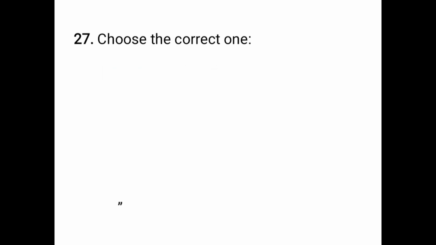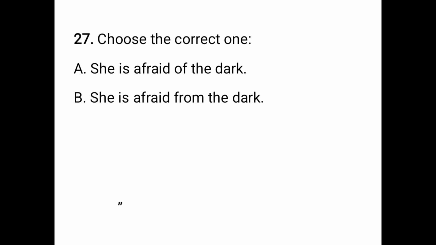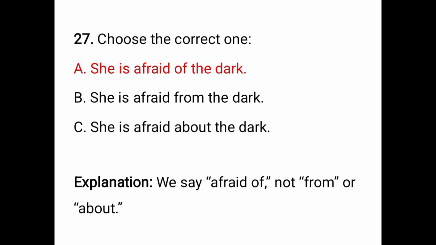Choose the correct one. She is afraid of the dark. She is afraid from the dark. She is afraid about the dark. The answer will be she is afraid of the dark. We say afraid of, not from or about.